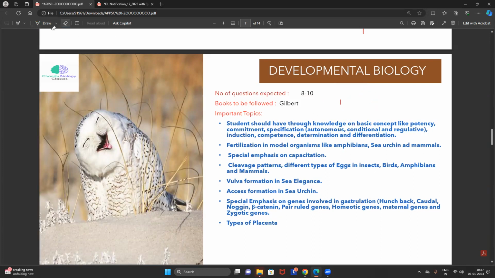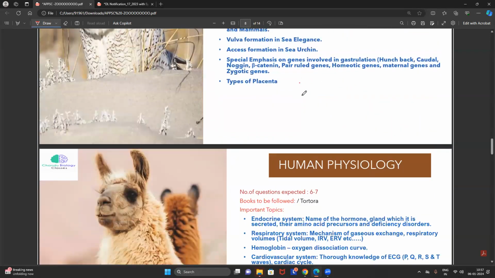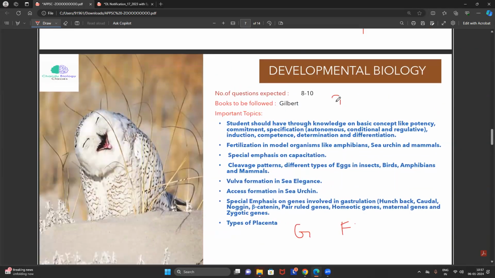And again, some students, when they are reading gametogenesis and fertilization, just read in general. Developmental biology is not general, my friends. Developmental biology is specific. What exactly do we have to read in developmental biology? If you ask me, we have to focus on gametogenesis, fertilization, cleavage, blastula formation, gastrula formation, and organogenesis.